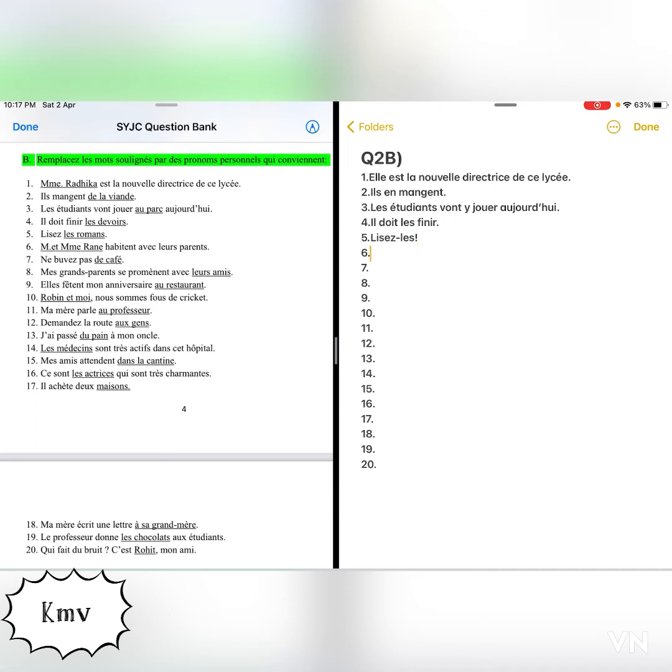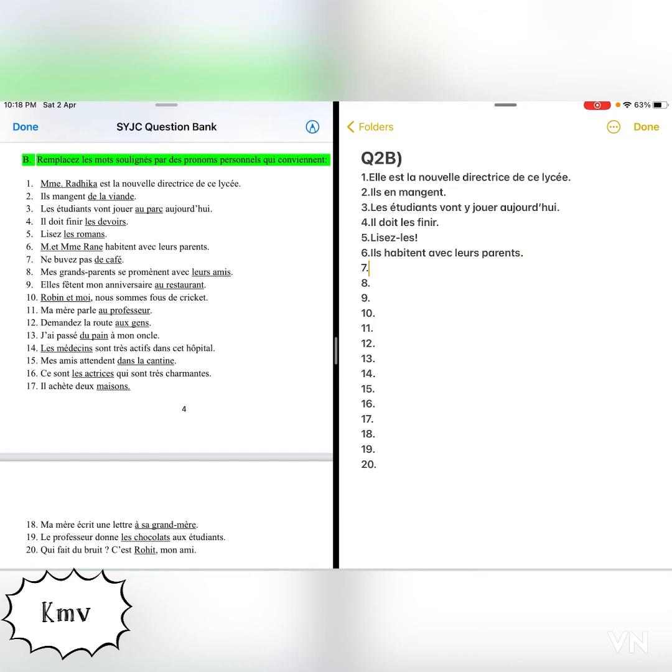Next one. Monsieur et Madame Rane habitent avec leurs parents. Monsieur et Madame Rane. Here one is masculine, one is feminine. So we always take the plural of masculine. So the answer will be ils habitent avec leurs parents.